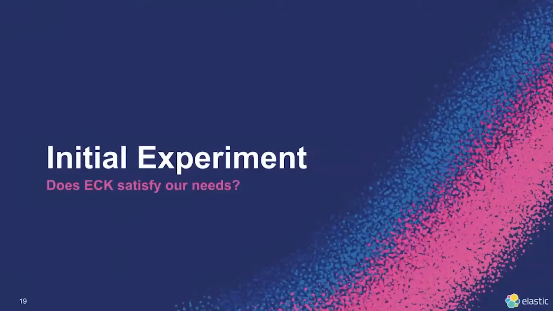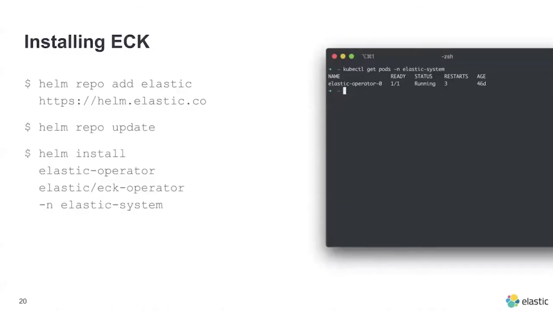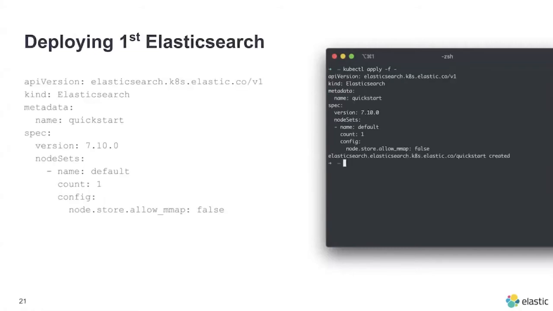ECK came to our minds, and we did some experiments on it. The first experiment was to install ECK, of course. Installing it is not as hard as we thought. We just need to run helm install, and then ECK is running. All we need to ensure is that the Kubernetes master can connect to ECK because it uses an admission webhook. Deploying Elasticsearch is also easy. We just define the Elasticsearch resource, and ECK will do the rest and create the cluster.